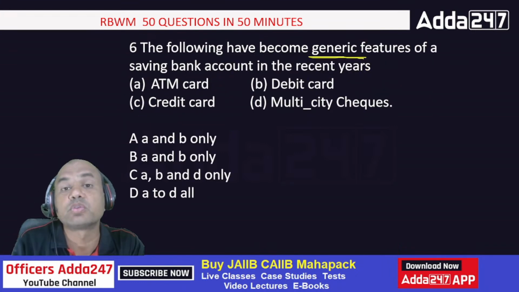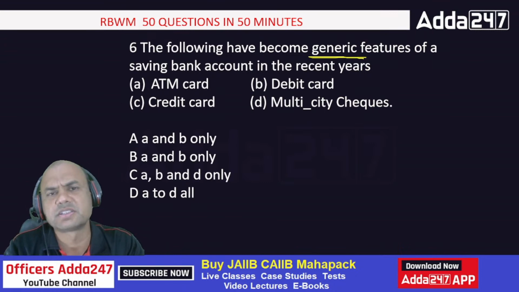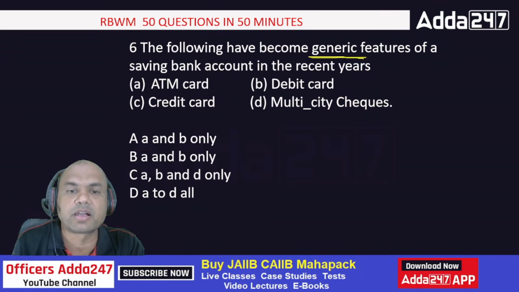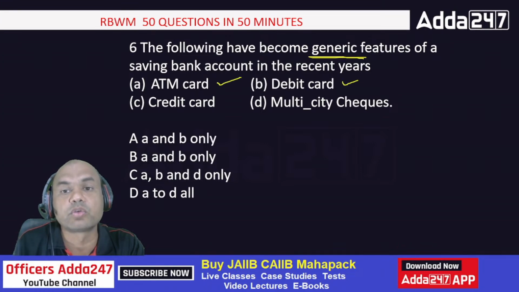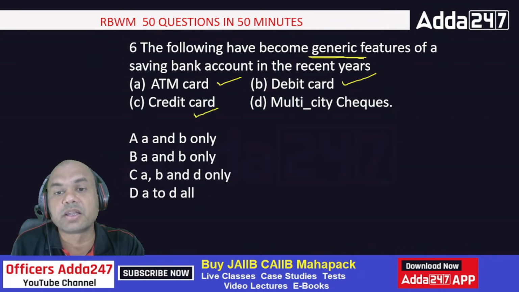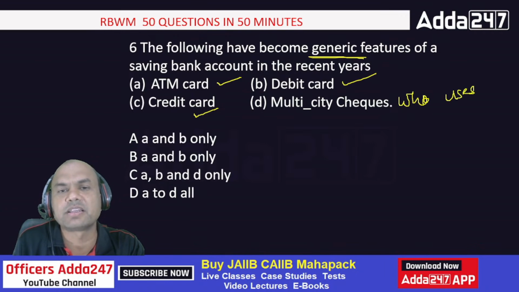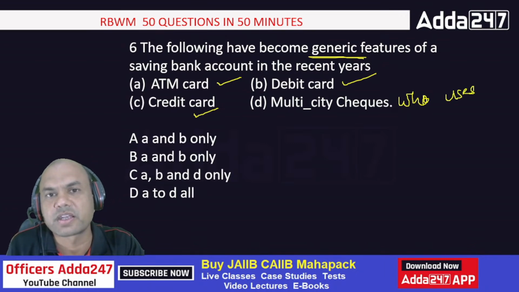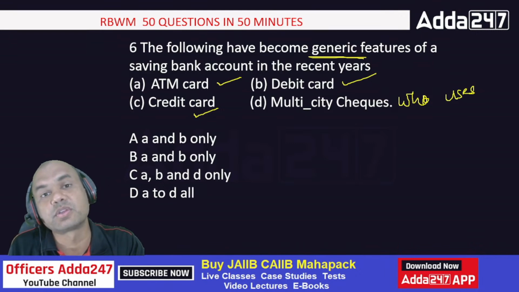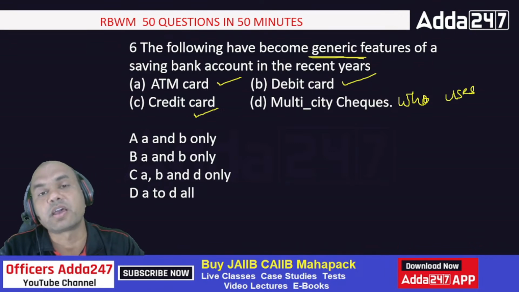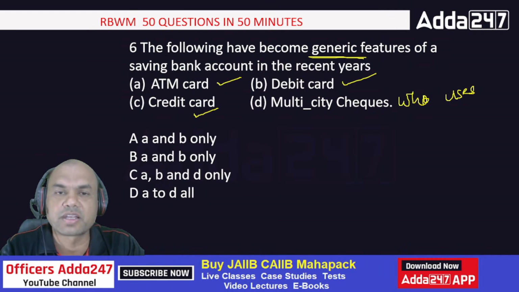Okay. So what? That is generic feature. Means I'll give you what? ATM card. Customer will say, so what? I'll give you debit card. So what? I'll give you credit card. So I'll give you multi-city checks. Who uses it? Isn't it? Customer will say, who uses it? Who uses it, right? Nowadays, do you see checks? How many clearing checks do you get now? Vis-a-vis comparison to the earlier ones. Earlier you used to get how many checks, and now how many checks are you getting?